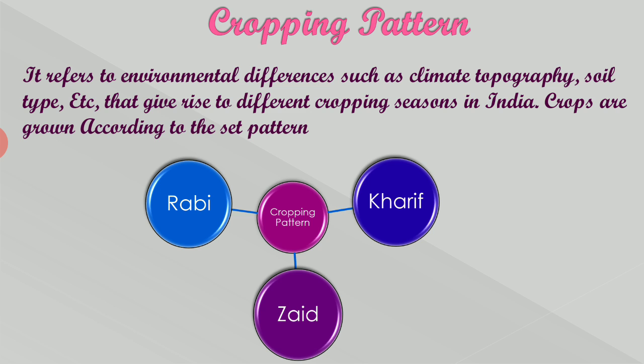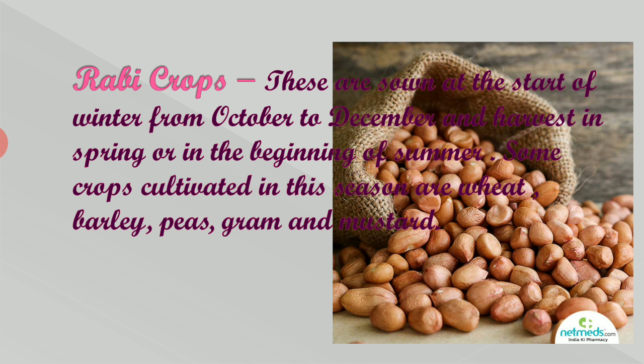Now, cropping pattern in India. The cropping pattern refers to the environmental differences such as climate, topography, soil type, etc., that gave rise to the different cropping seasons in India. Crops are grown according to a set pattern. There are three cropping patterns: Rabi, Kharif, and Zaid.